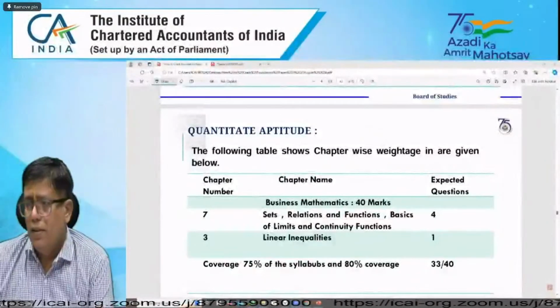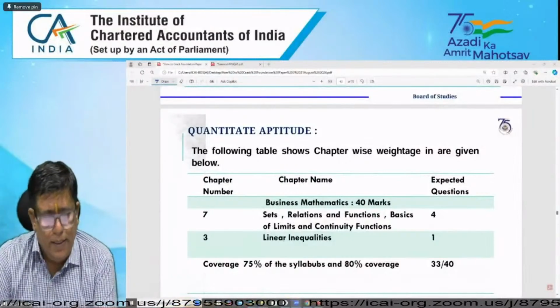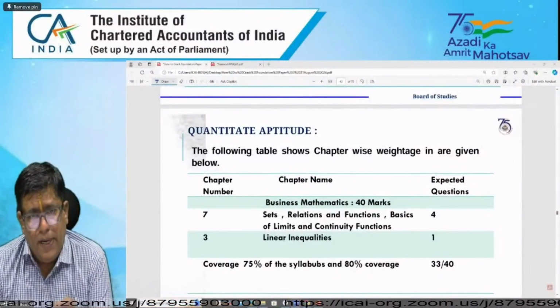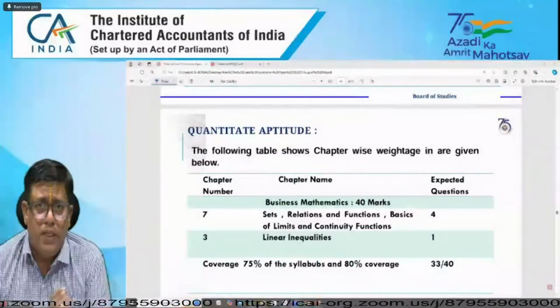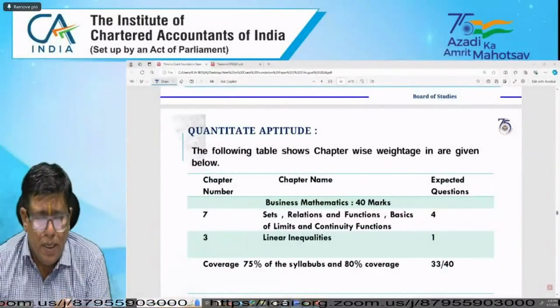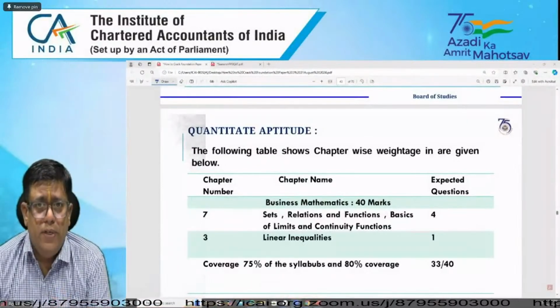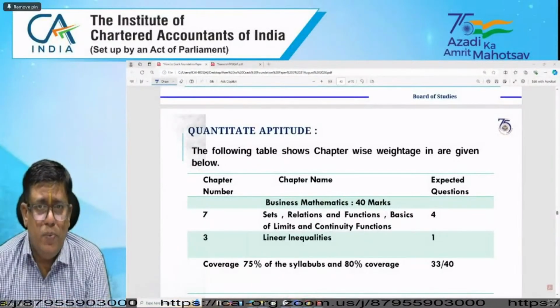Yes, students. Now I'm coming to the mathematics topics. The first chapter is ratio, proportions, indices, and logarithms, and the second chapter is equations, quadratic equations and cubic equations.